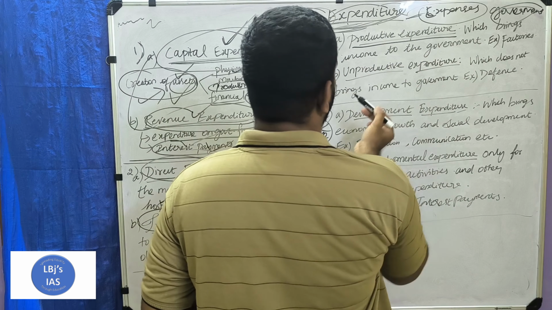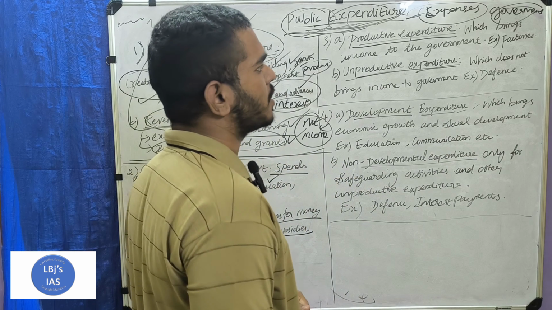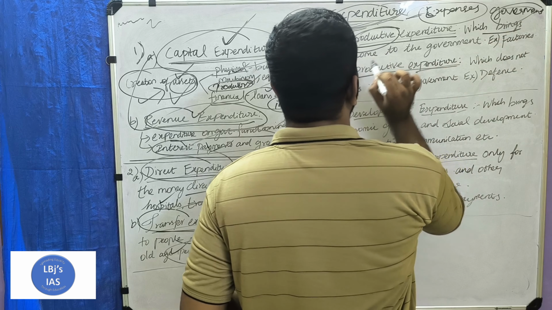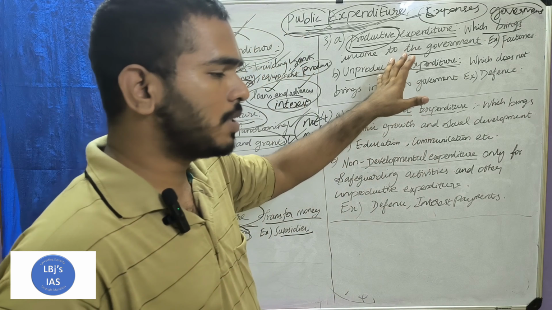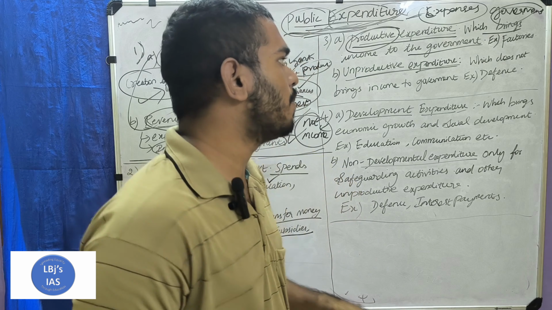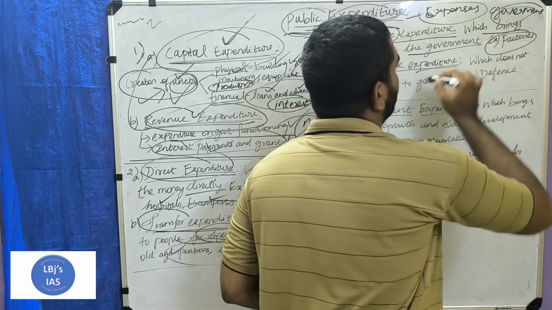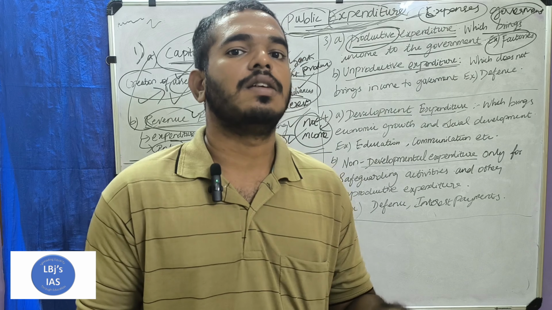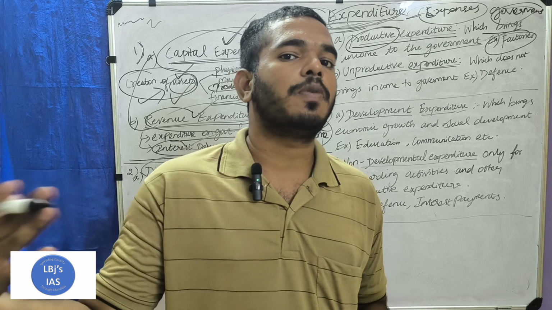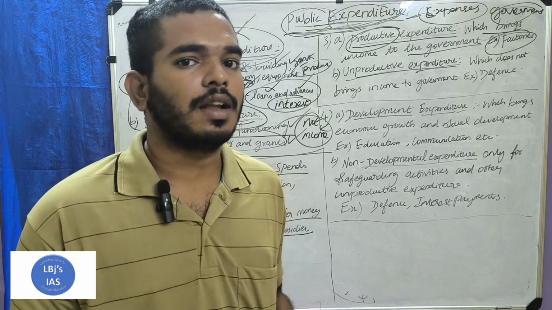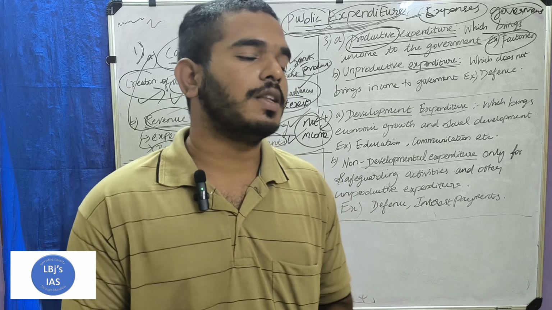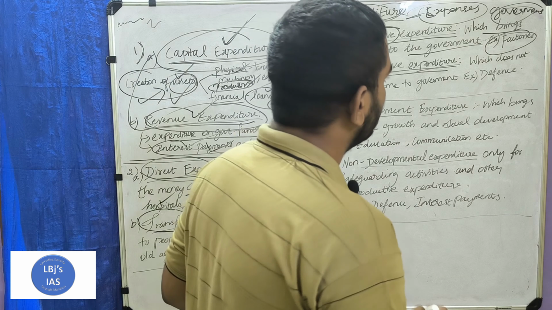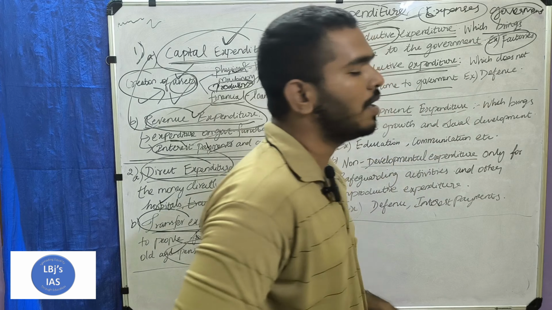Next one is the productive expenditure and the unproductive expenditure. Productive expenditure is nothing but that which brings income to the government. Take for example factories. Government factories involve some production and sell the product to people and others, and by this way government is earning an income.